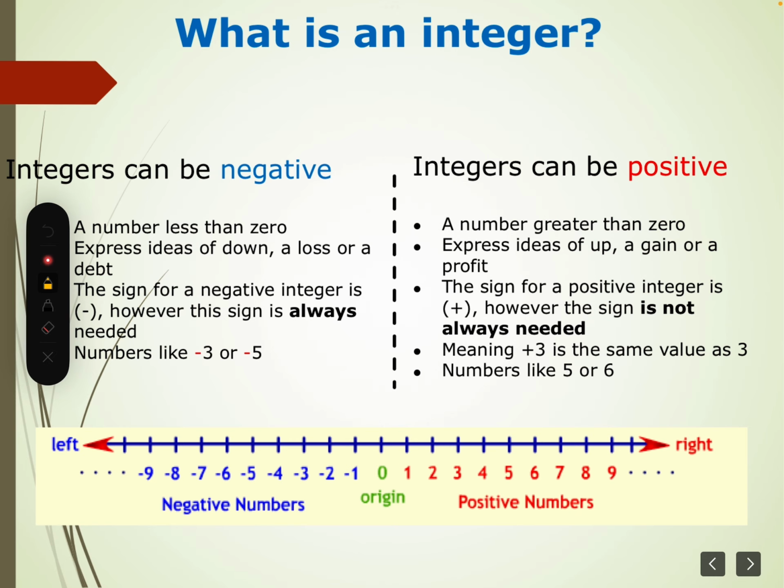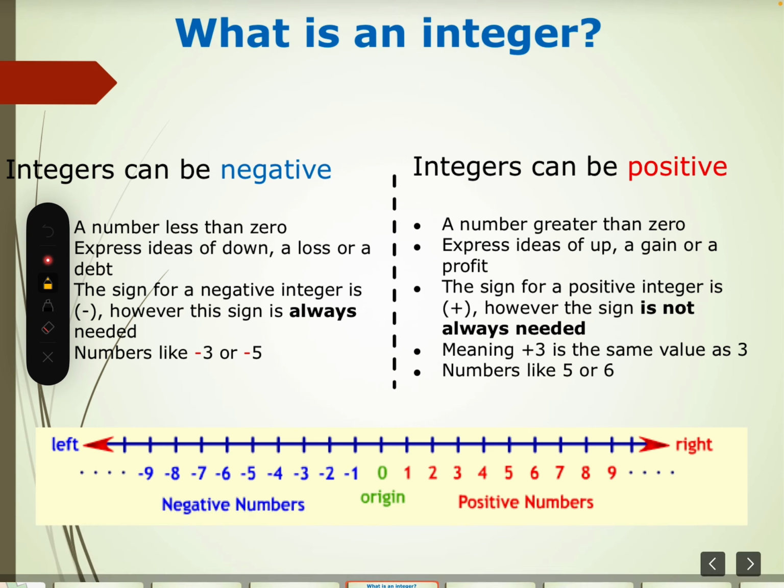Suppose we are at the position of 7 and we want to subtract 2, so 1, 2, then we will get the value 5. So we can do basic operations with the number line also. Okay,